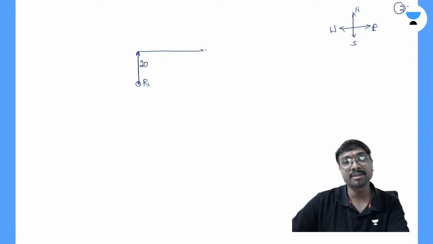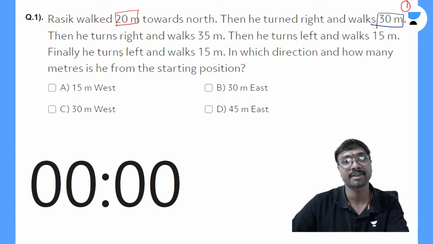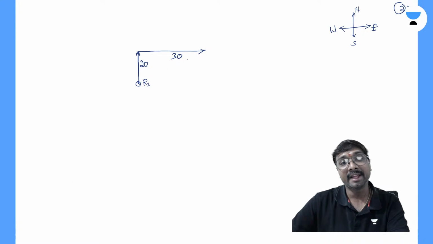east. He is moving towards the east and walking this 30 meters distance. Then he turns right and walks 35 meters. Turning right here means towards east, and turning right again at this place means towards south. Towards the south he is walking for 35 meters distance.